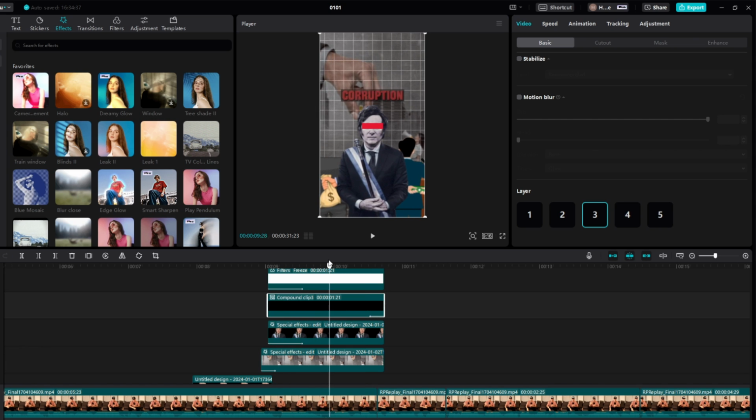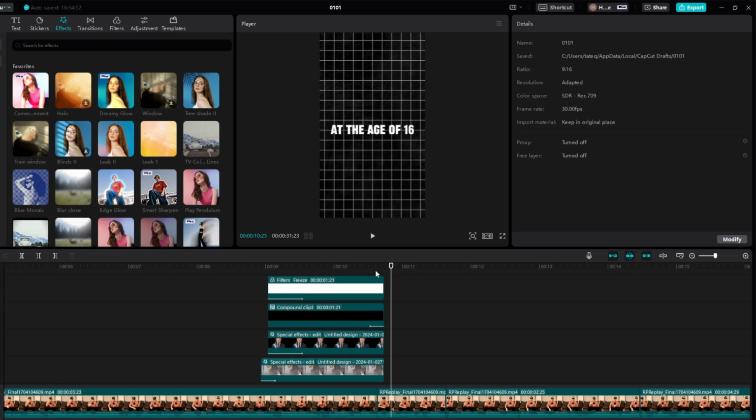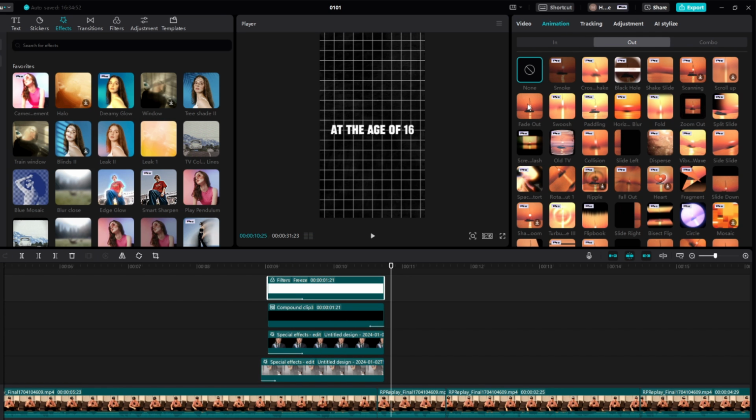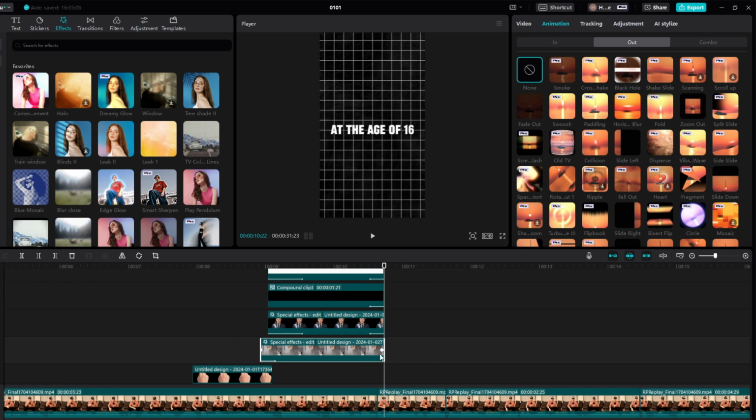And so as you can see, we have something very simple right here. It would be better if this guy had a head, which obviously you can add, but just for the sake of this video, we're not going to add anything there. And then right here we're going to do the same: animation out, fade out 0.2, and the same with this guy right here, and the same with this video overlay.